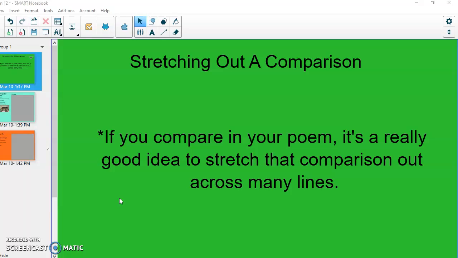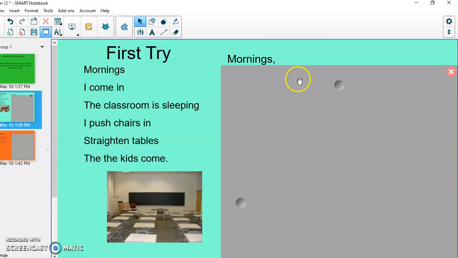Yesterday we talked about that comparison poem, and today you're going to take that exact same poem that you wrote using poetic language and stretch it out some more. So if it's short, you're going to add to it. Let me give you an example. So let's say I wrote this poem here.